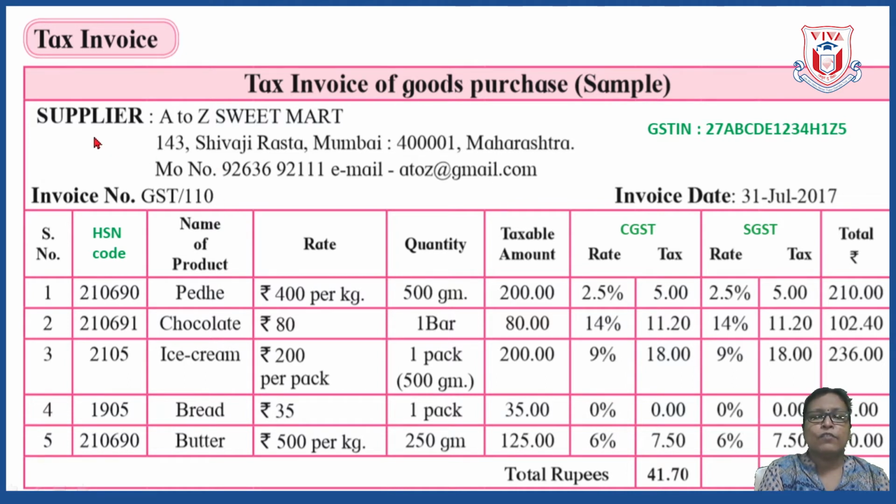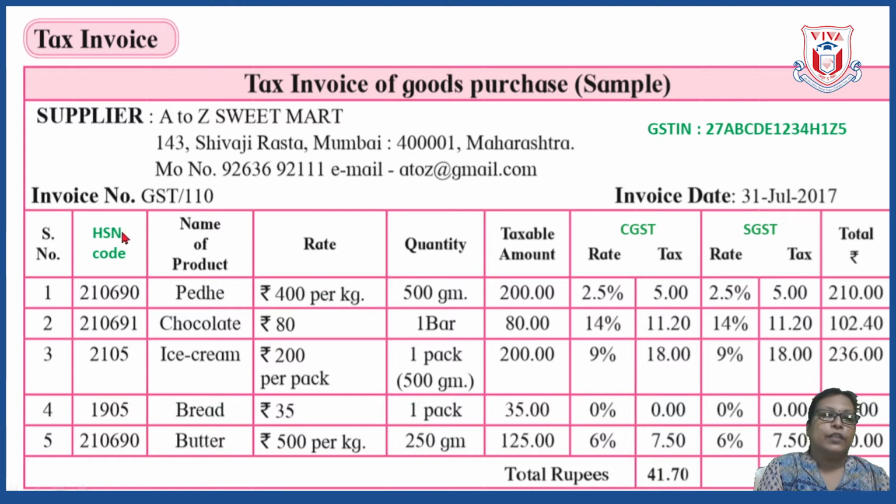In this bill, first of all, the supplier's name, address, mobile number and email ID is provided. Below that you can see the invoice number, and that number is properly written as GST/110. That means it is a goods and service tax invoice. Here in the right corner you can see GSTIN, means GST identification number. This number consists of 15 alphanumerals. I will explain this later in more detail. Below you can see the invoice date.